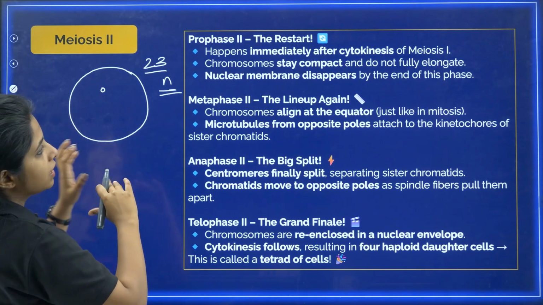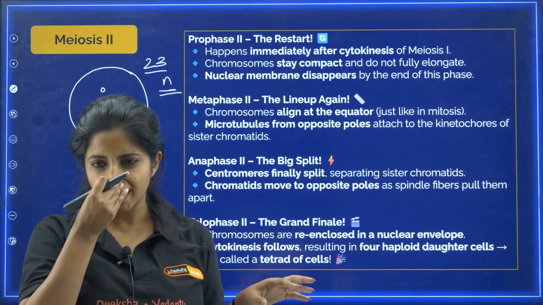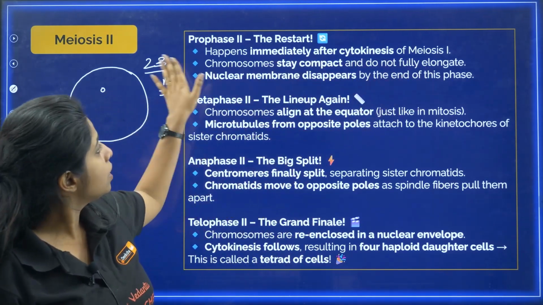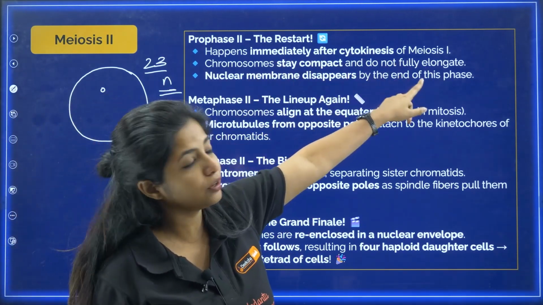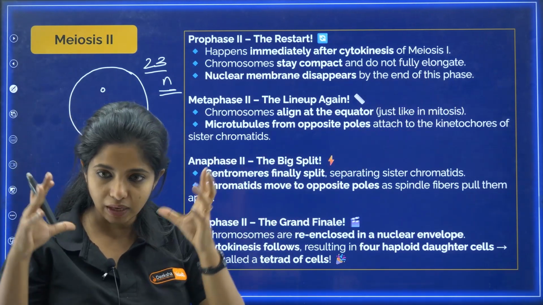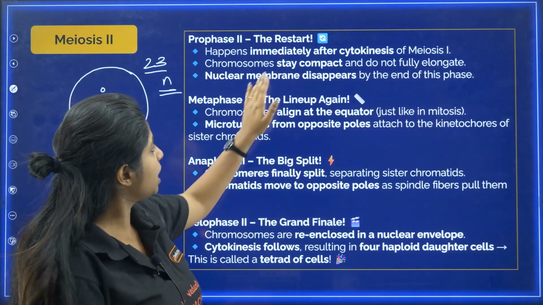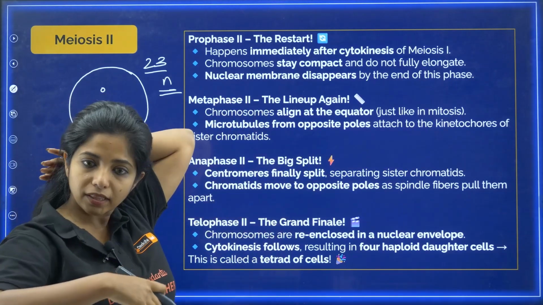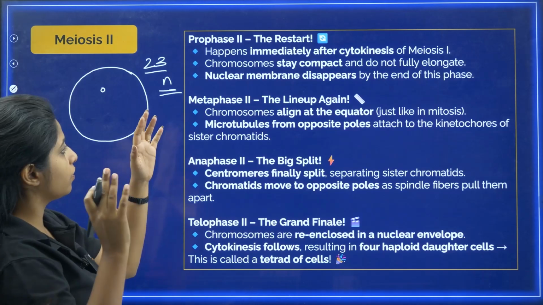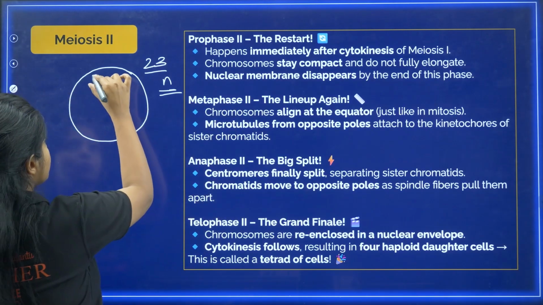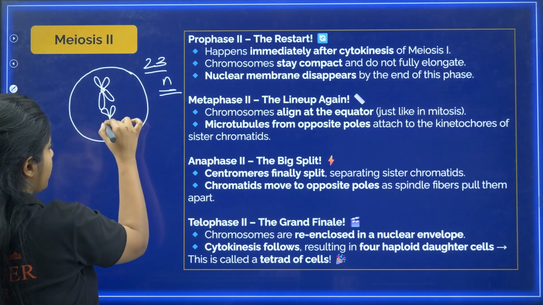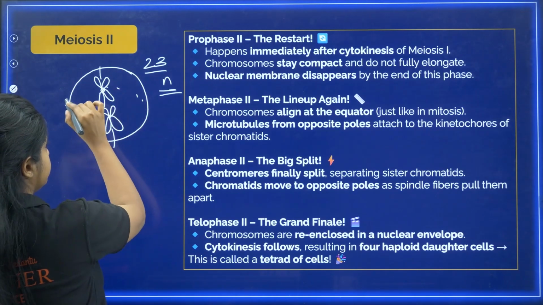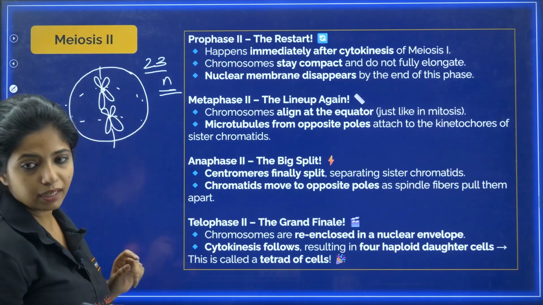So in this case, what will happen? Again, in prophase, the same thing happens. The nuclear membrane disappears and things like that. This happens immediately after cytokinesis of meiosis I; chromosomes stay compact and do not fully elongate. The chromosomes basically remain compact, they do not fully elongate. The nuclear membrane disappears by the end of this phase. There was again a nuclear membrane, because in the telophase you got back the nuclear membrane, right? But here it again goes away. Now in the metaphase, all these 23 chromosomes with the sister chromatids are going to line up over here in the metaphase plate, right? Spindle fibers are going to form.